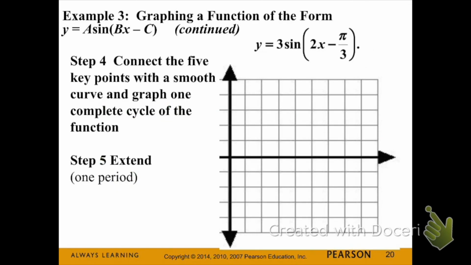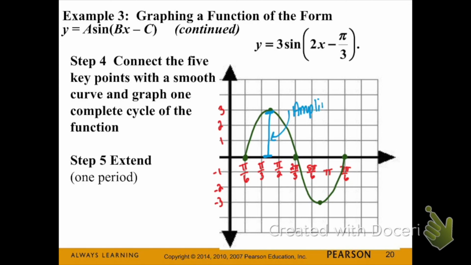Okay, now we're ready to graph. We're going to start by labeling our x and y axis. And plotting our 5 key points. Since the directions told us to graph one period, we don't need to extend our graph in either direction. Our amplitude we can see is 3, and our period is from pi over 6 to 7 pi over 6, which is, in the end, a length of pi.